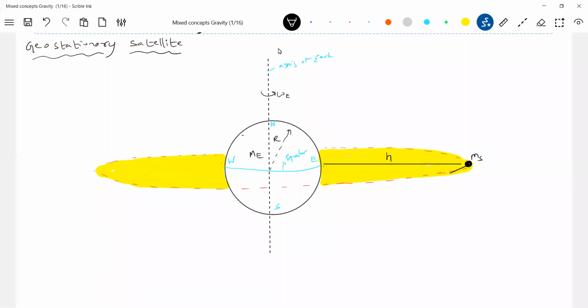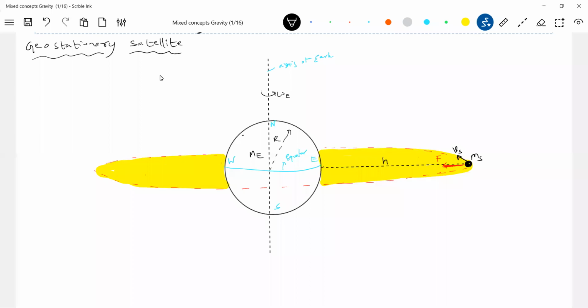Now here the satellite will be having a speed. So who will provide the required centripetal force? I think I'll put a dotted line. The gravitational attractive force will provide the required centripetal force, and this particular satellite will have a tangential speed. Okay, that we'll calculate later on.